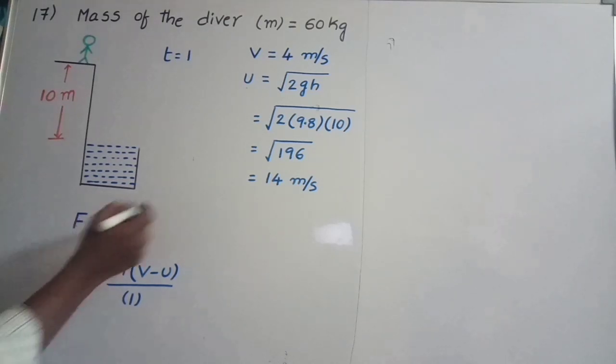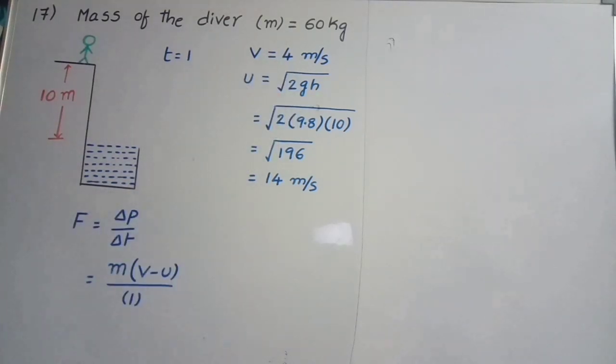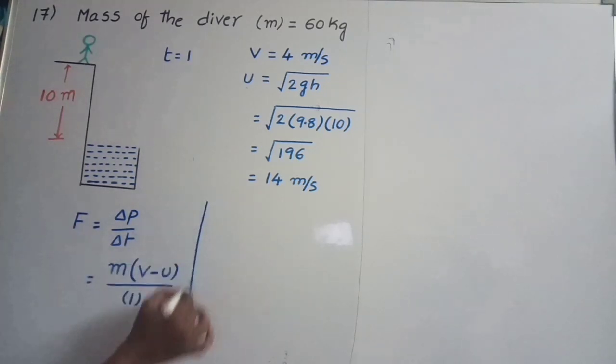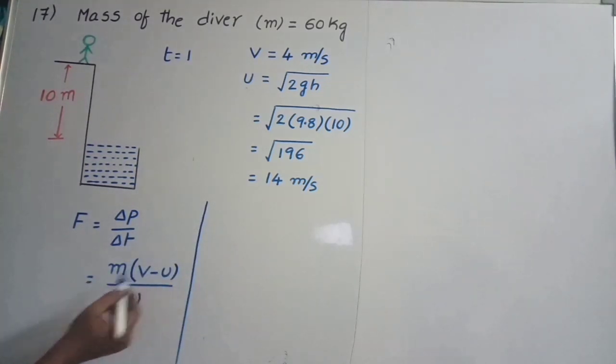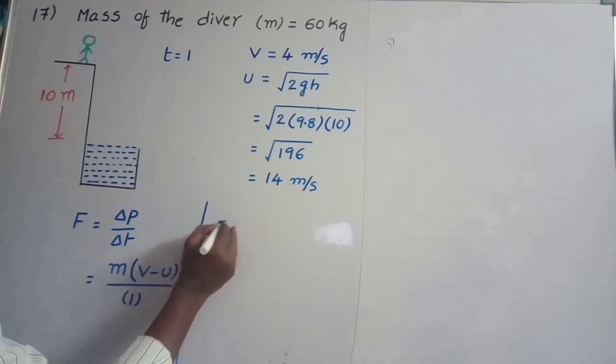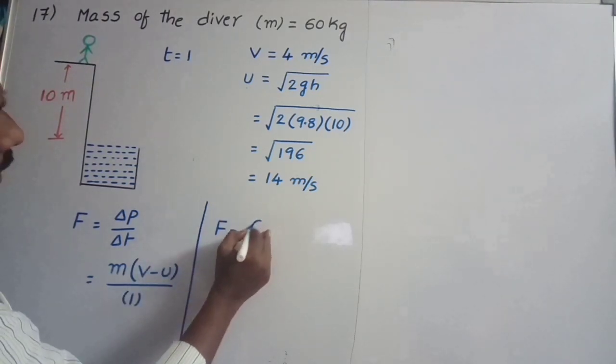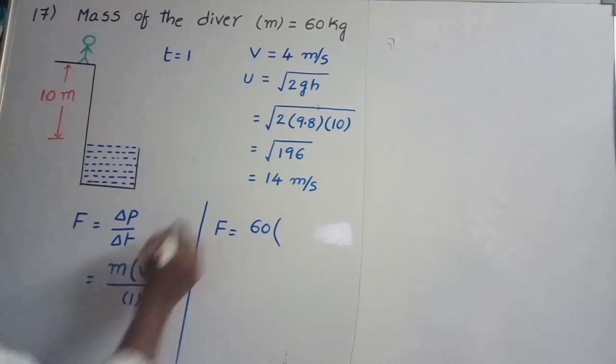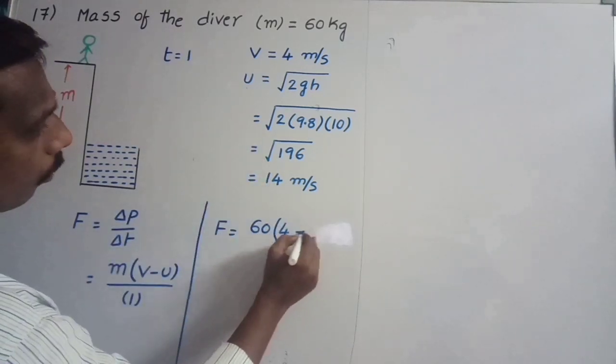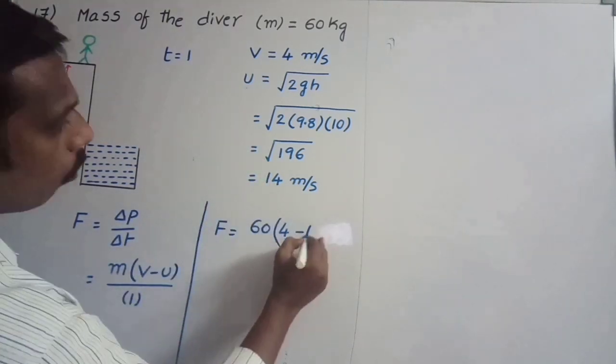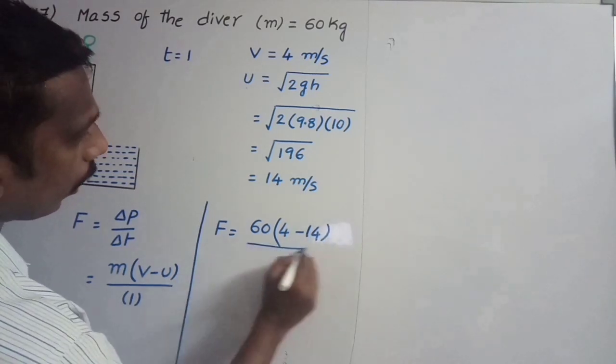After entering into water, his speed is 4 meters per second. Then the change in momentum is equal to m into (v minus u). From this, F is equal to the mass of the person 60, into v value 4 minus u value 14, divided by 1.